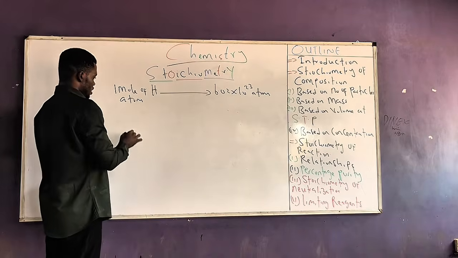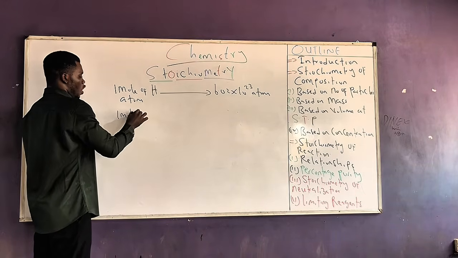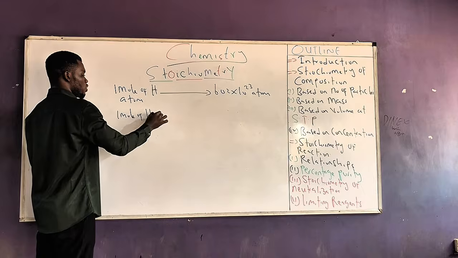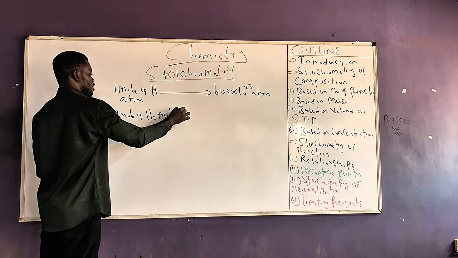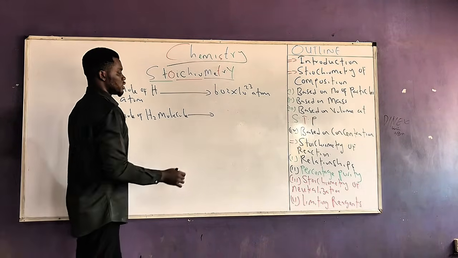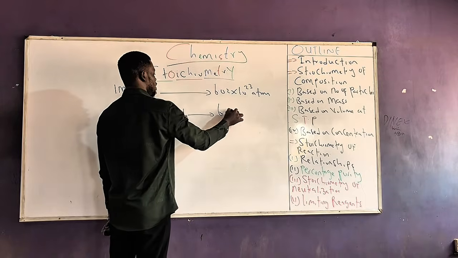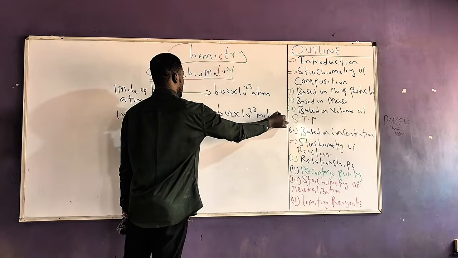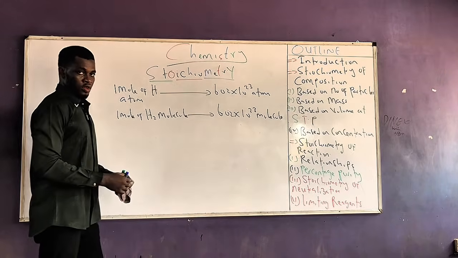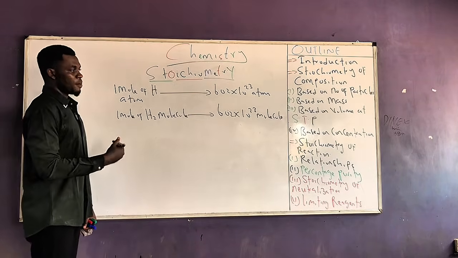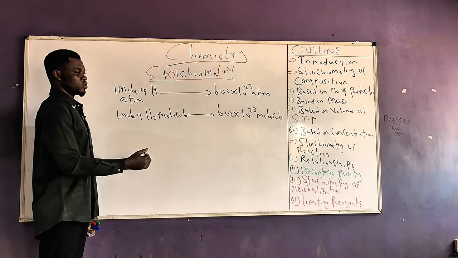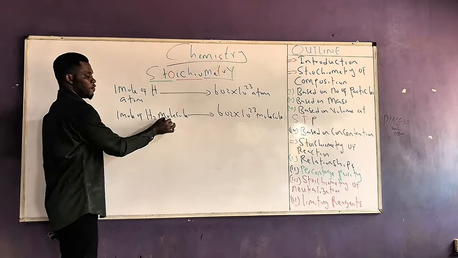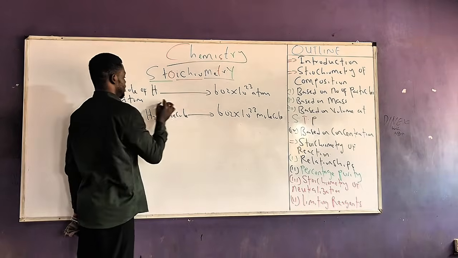I can as well say that 1 mole of hydrogen molecule, the number of molecules that it would contain would be 6.02 times 10 raised to the power 23 molecules. So make sure that sticks. Mole, like I said, represents the amount of a substance that contains 6.02 times 10 raised to the power 23 of that same substance.